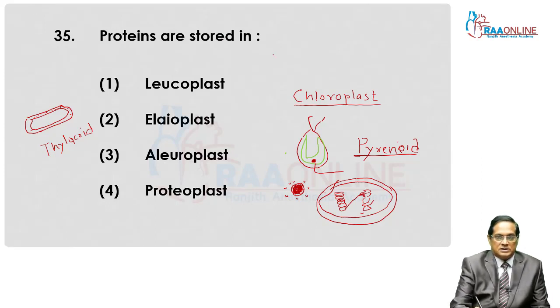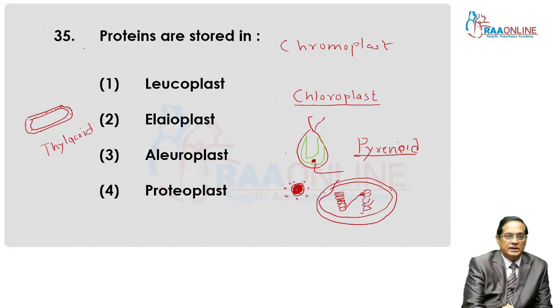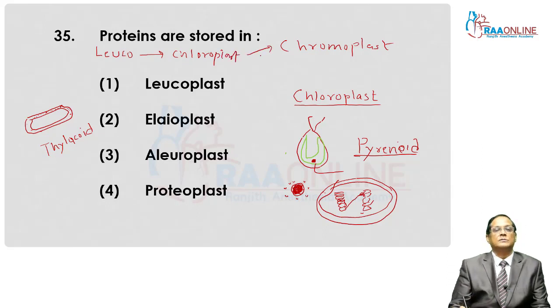And the last type of plastids are chromoplasts. They are colored plastids, other than green, and they are found in colorful regions of plants like flower petals. And finally, leucoplast, chloroplast, and chromoplast are convertible structures.